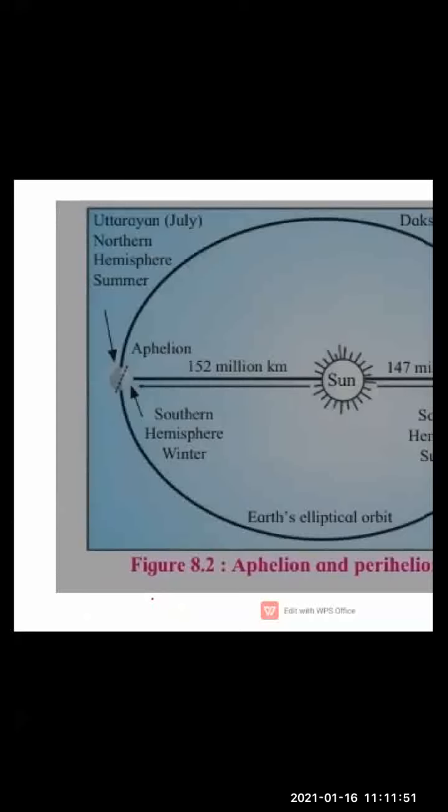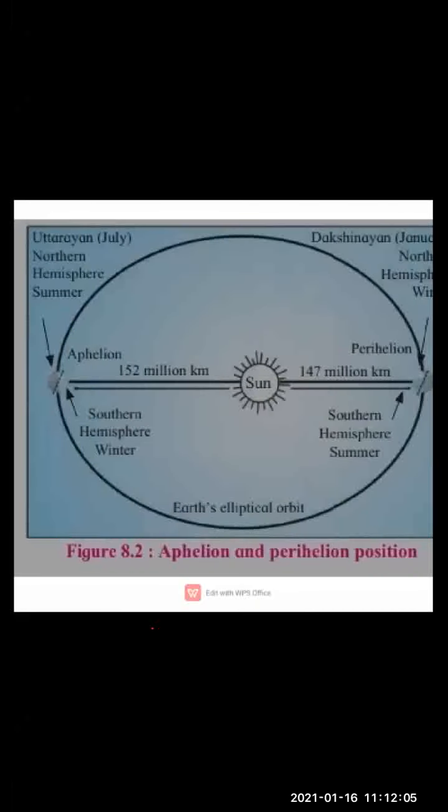Clear, children? So this is how, whereas the southern hemisphere is experiencing winter. Earth's elliptical orbit, see, children, it makes an ellipse shape, okay, it moves in that orbit. Clear? That is why sometimes earth is nearest to the sun or it is far away from the sun.